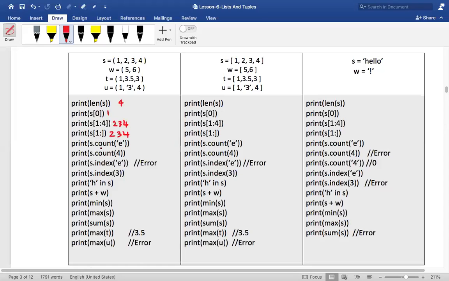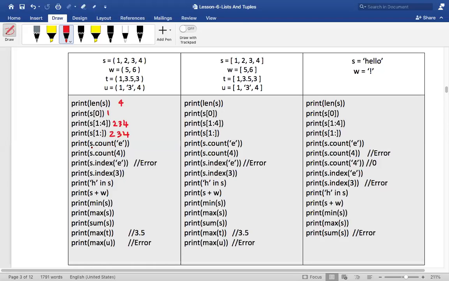Is that okay? Now, S dot count of E. How many times has E occurred in this S? Tell me what is count. Is count a function or a method, my dear friends? Exactly, it is a method. I'll be discussing more about methods when I discuss object oriented programming. Don't worry about it. So count is a method.